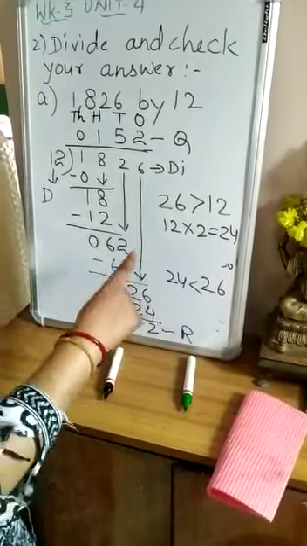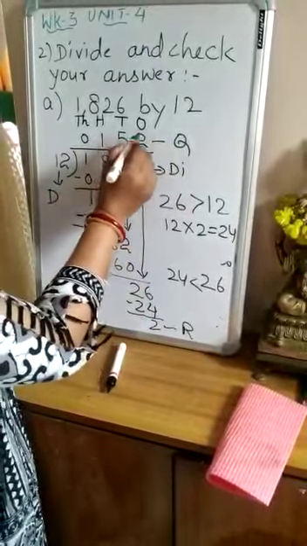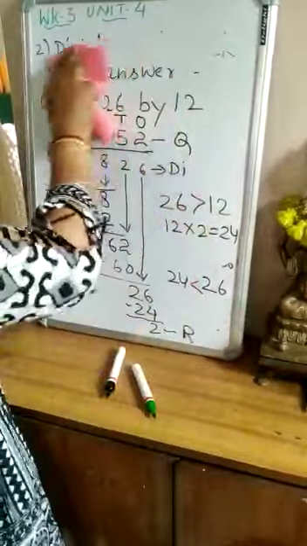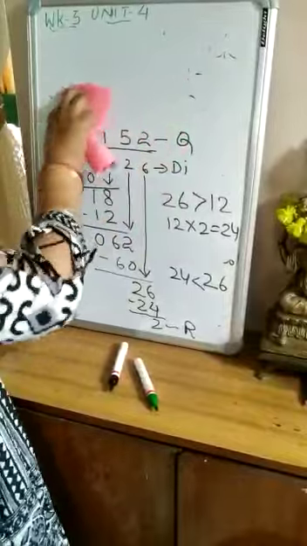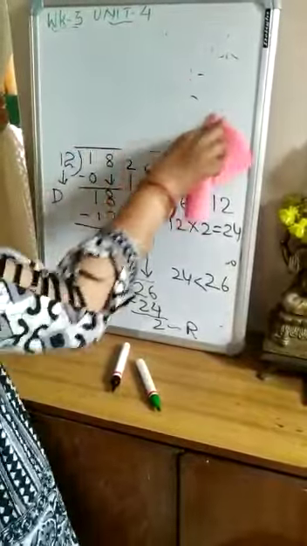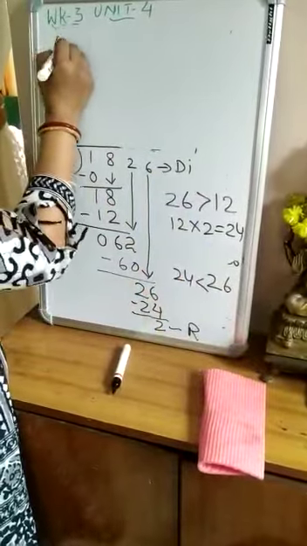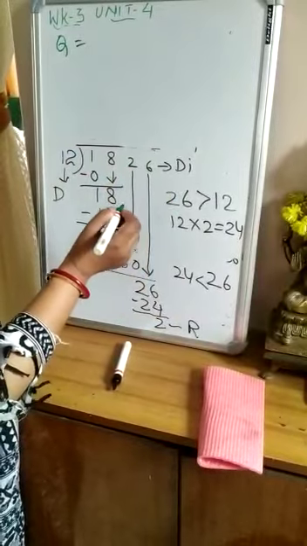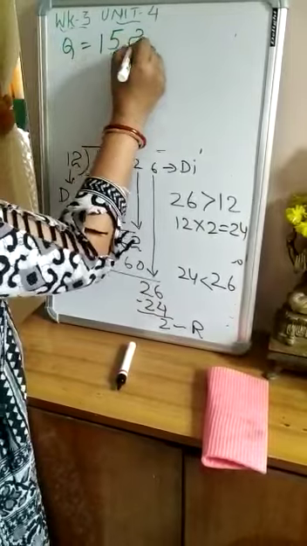Now here children, all of you see this 152 is a quotient. So firstly write down what is the quotient, what is the remainder, what is the dividend, and what is the divisor. Quotient is 152, right?